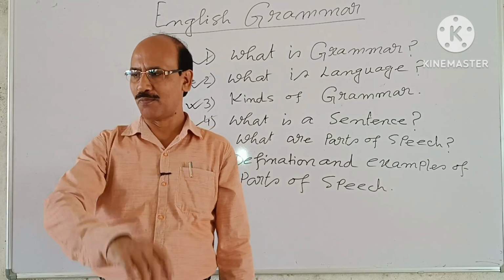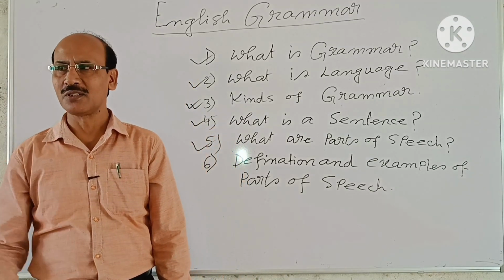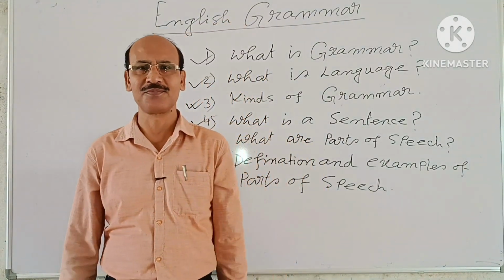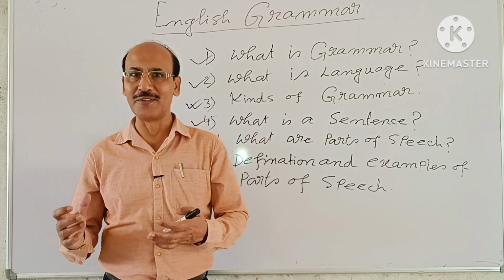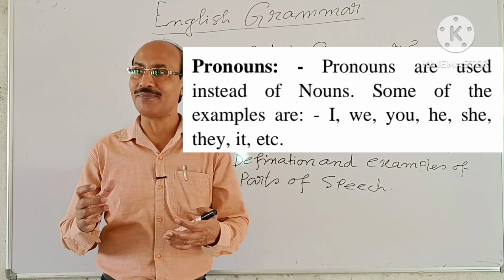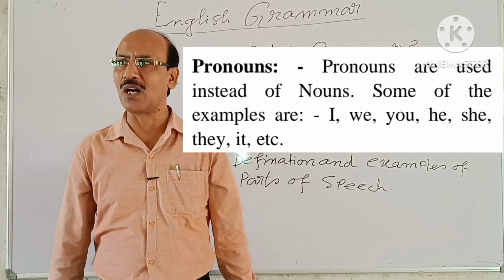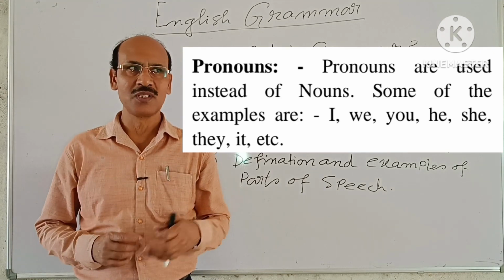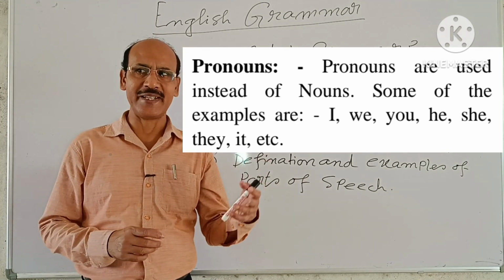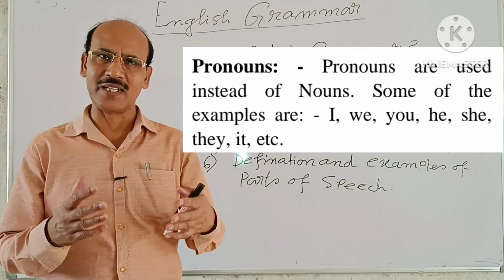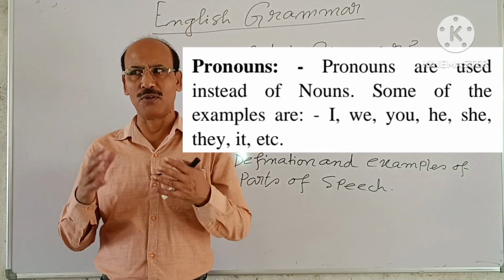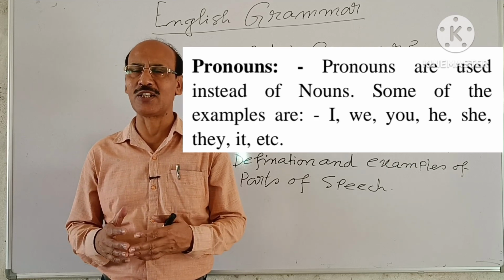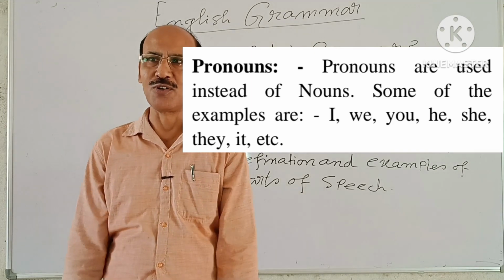Second comes pronouns. What are pronouns? Pronouns are used instead of nouns. What we use instead of a noun is called a pronoun. For example, I, we, you, he, she, they, it, etc. They are pronouns. So, pronouns are words which are used instead of nouns. Okay?